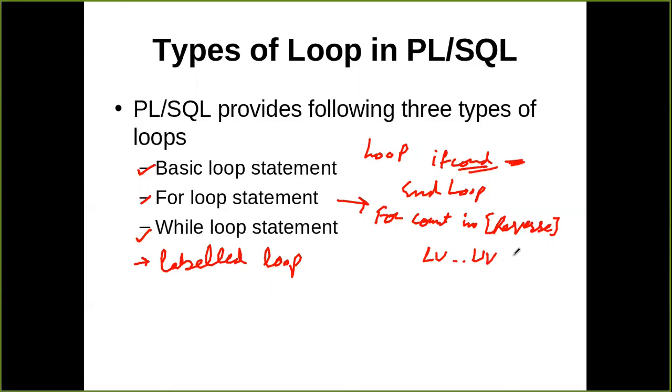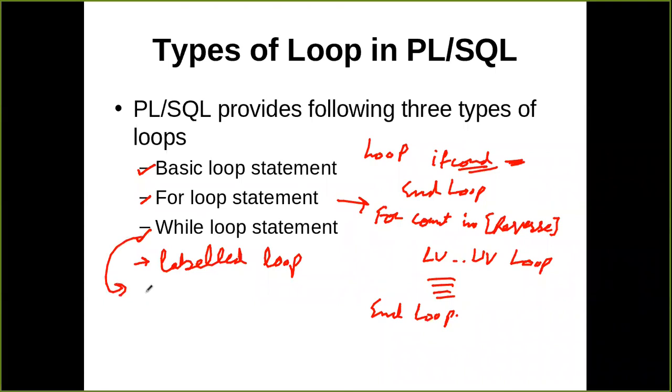then loop, then the set of statements, then end loop. Okay, so that is the structure of the for loop.